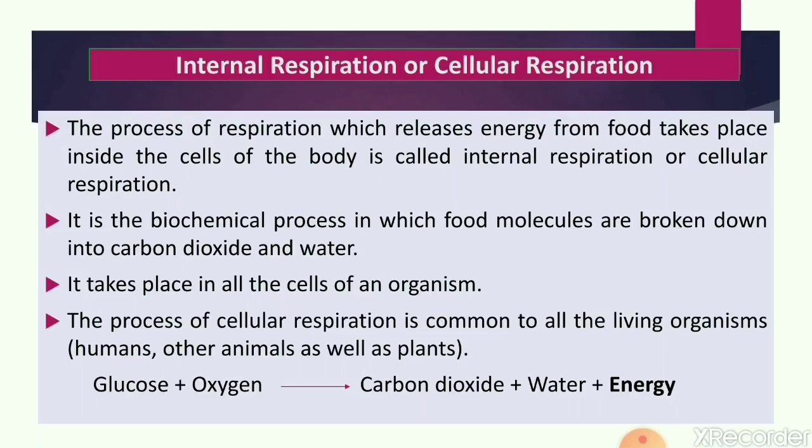It means that our cells now have digested nutrients as well as oxygen. Now the next phase of respiration, internal respiration or cellular respiration, can take place, because our cells have digested nutrients as well as oxygen.